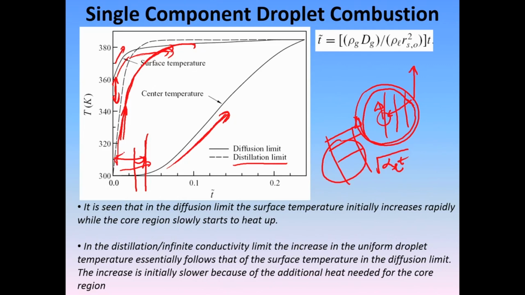So, you can clearly see that in the case of the infinite conductivity model, the increase is initially slow because of the additional heat requirement for the core region. So, that should be taken into consideration in this particular plot. This is just to give you an idea of what happens when you have the two limits.